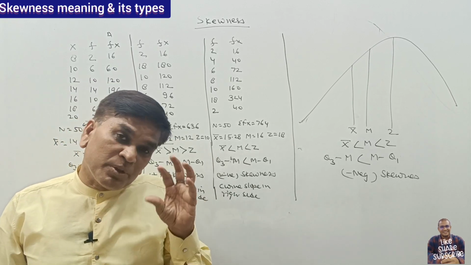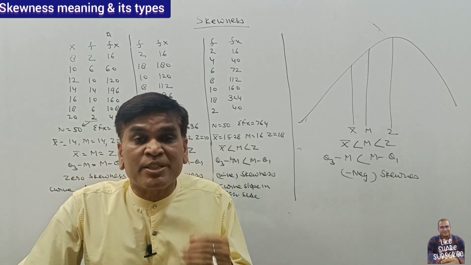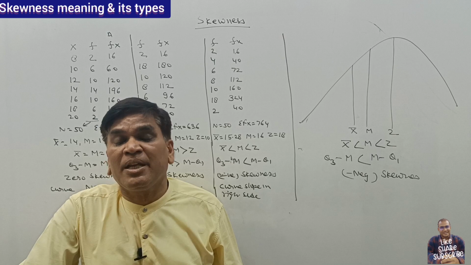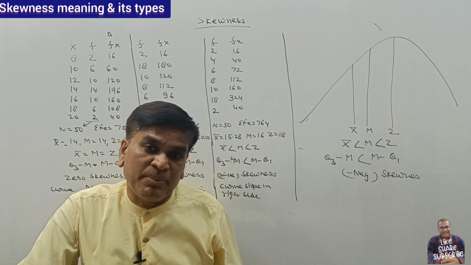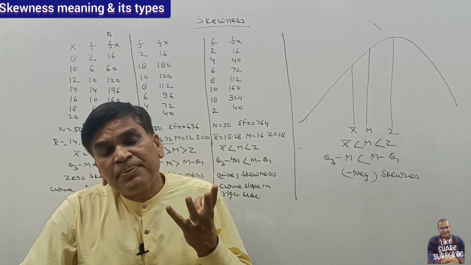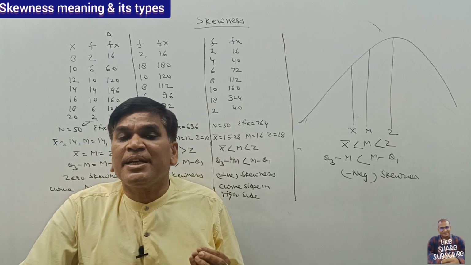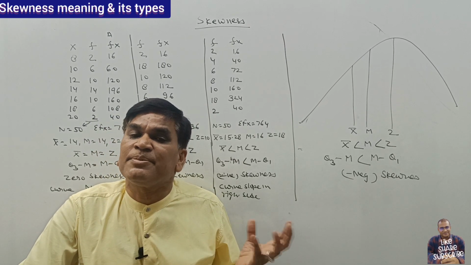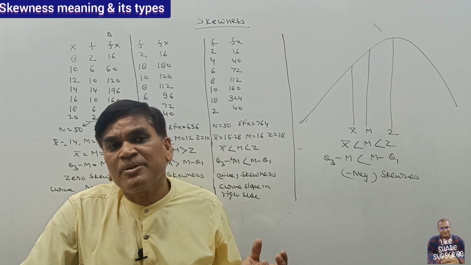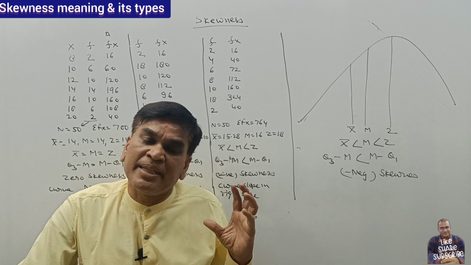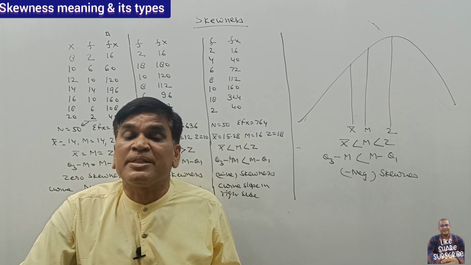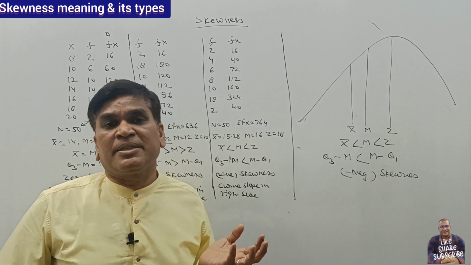But if these three are not equal, then the series may have positive skewness or negative skewness. If the frequency first increases very fast and then decreases, we will say there is positive skewness. If the frequency first increases very slowly, but at the end of the series it increases very fast, we will say there is negative skewness.